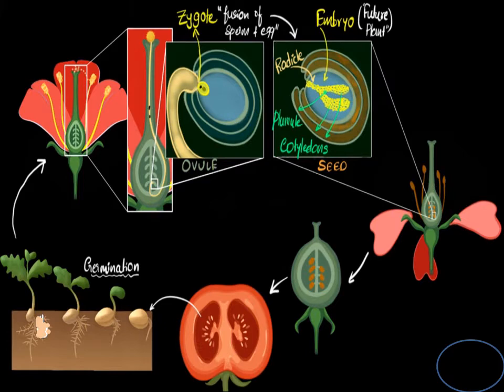That is the embryo. Here in the embryo we can see the formation of cotyledons, plumule and also radicle. Cotyledons of the embryo nourish the embryo. Once seeds start germinating, the radicle gives rise to root formation and the plumule gives rise to shoots, and at the same time the flower loses petals and sepals and becomes fruit.